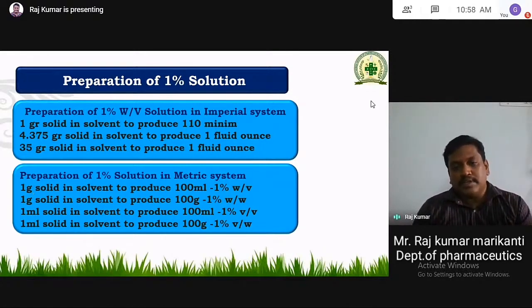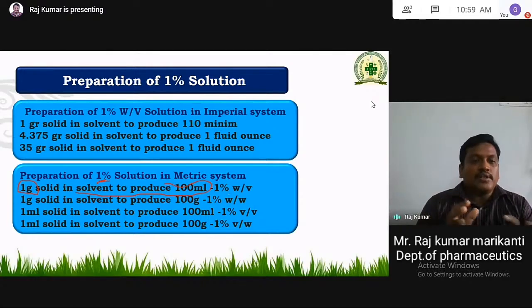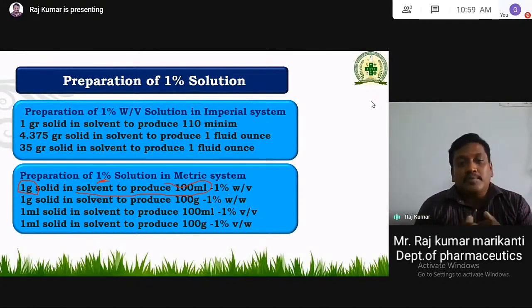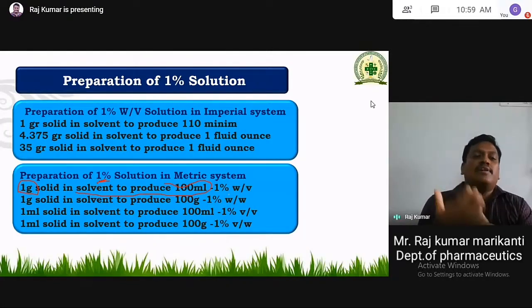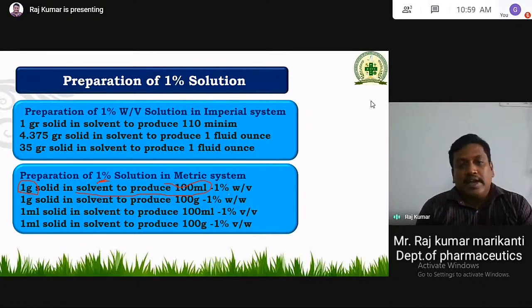So there are four concepts. In these four concepts, you have to learn and remember first. If you want to prepare 1% solution in a metric system, 1 gram of solid is dissolved in 100 ml of solvent. Actually, one main and standard mistake by students or some people is that everyone takes 100 ml and adds 1 gram of a solid to it. Taking 100 ml and adding 1 gram of a solute is not a correct process.